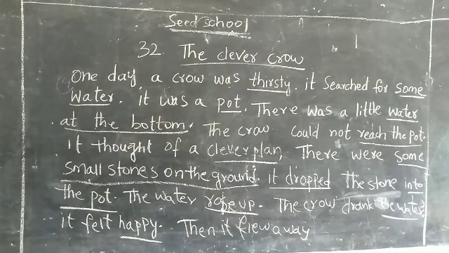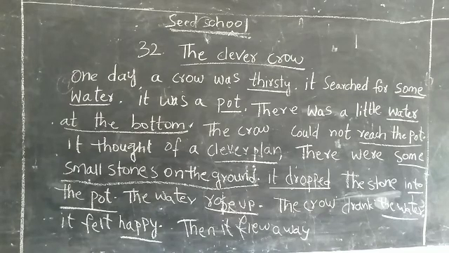There were some small stones on the ground. It dropped the stone into the pot. The water rose up. The crow drank the water. It felt happy. Then it flew away. So write neatly, children, in your textbook.